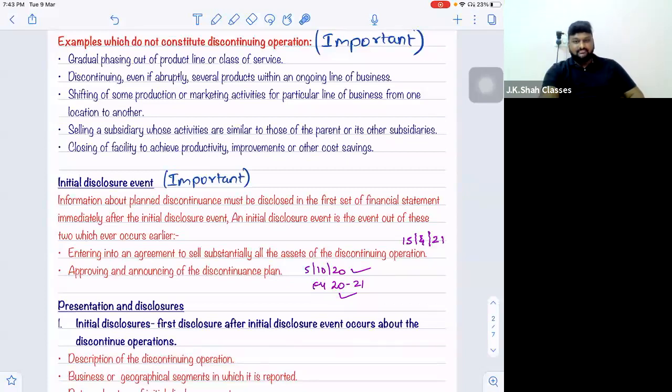For example, a Tata company has two products, Tata Tiago and Tata.